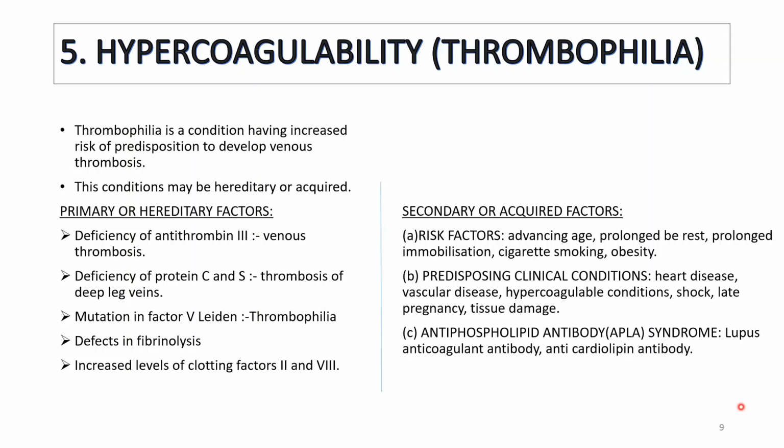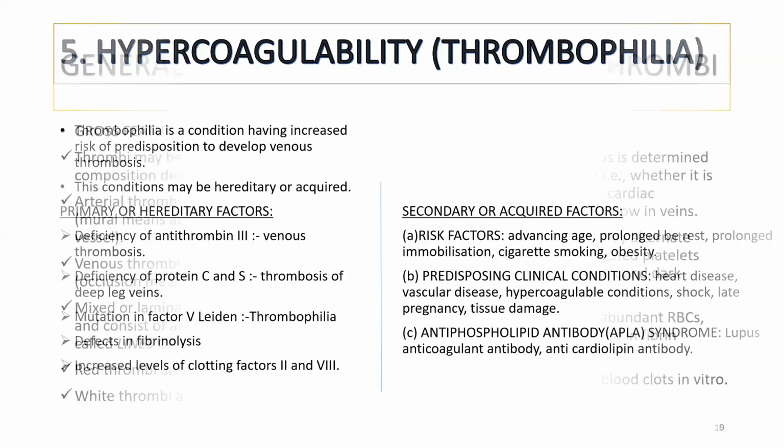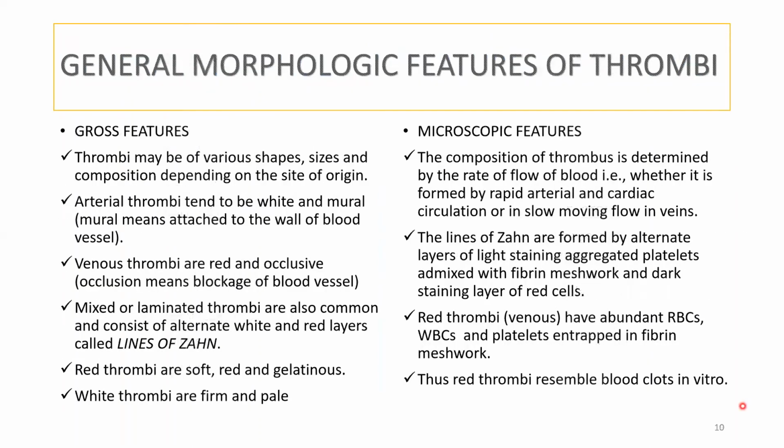Then predisposing clinical conditions. The clinical conditions in which thrombophilia may occur are heart disease, vascular disease, hypercoagulable conditions, shock, late pregnancy, tissue damage, and antiphospholipid antibody syndrome, that is APLS. This may also cause thrombophilia, with lupus anticoagulant antibody and anticardiolipin antibody. Okay, next.